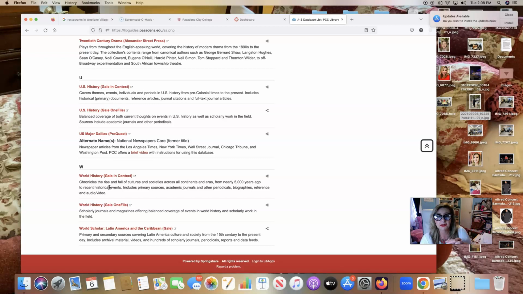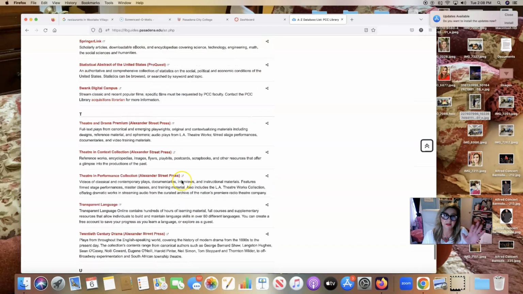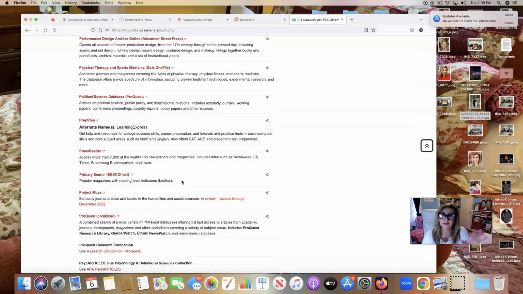And also make sure that you have followed MLA format. That's why I've required the handbook with this class, Rules for Writers, to use MLA format. Some of you are not formatting your works cited pages in MLA format, and you are required to do that. One of the student learning outcomes of this class is to write in MLA format. Another student learning outcome is to do research on our library database. So you are only allowed to use this particular library database as a place to get your information.